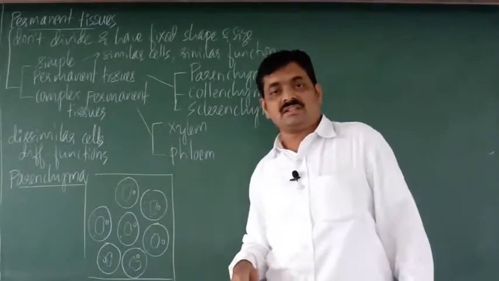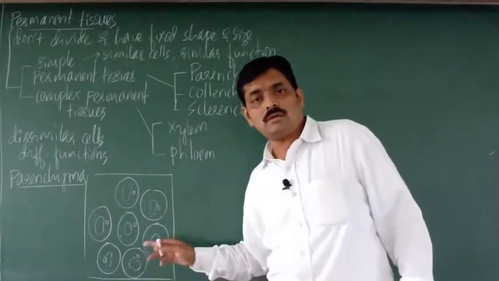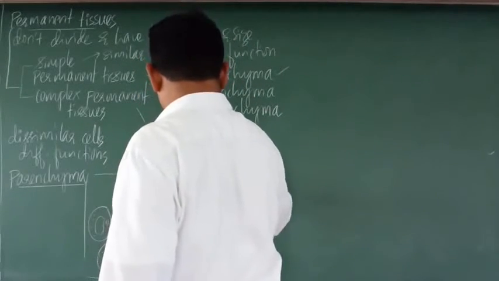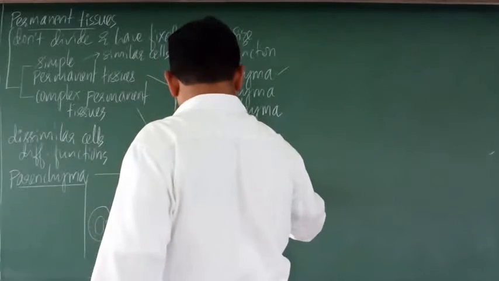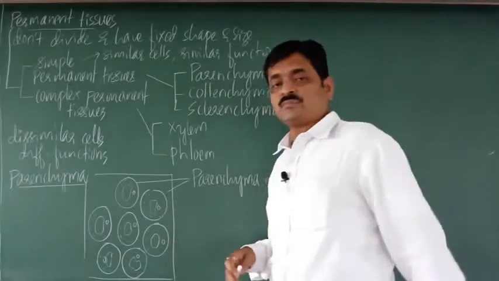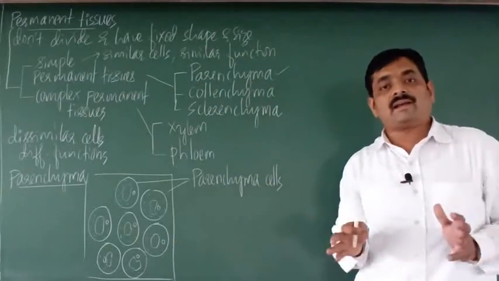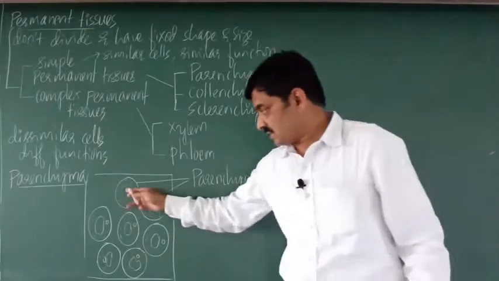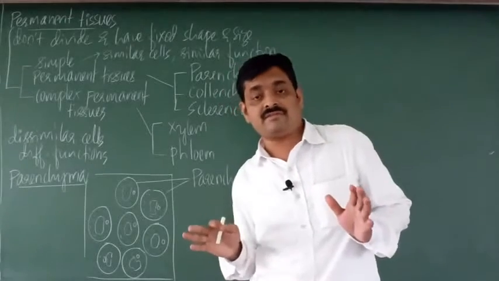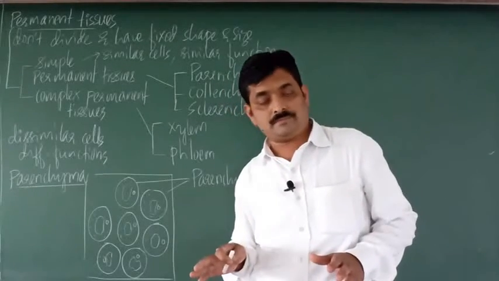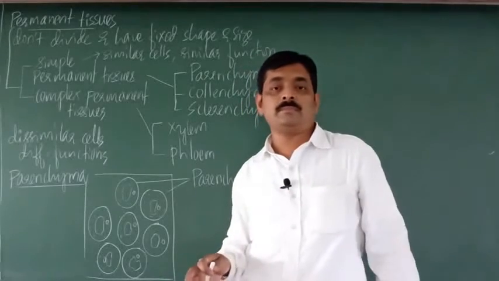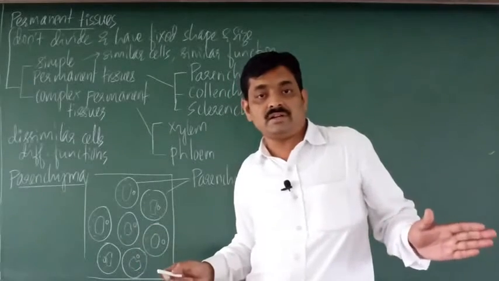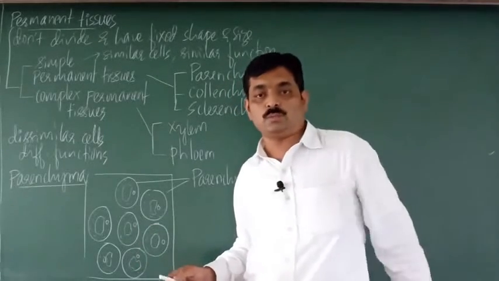In this diagram you can see the cells. They are all parenchyma cells. A group of parenchyma cells is called parenchyma tissue. All cells have the same structure and they perform the same function. That's why parenchyma is classified under simple permanent tissue.